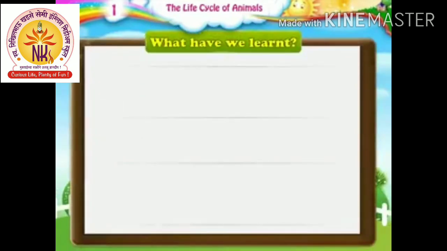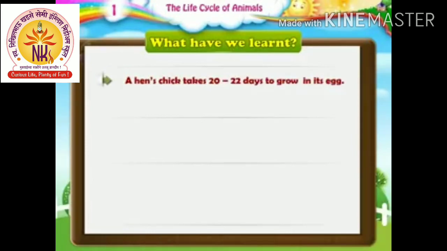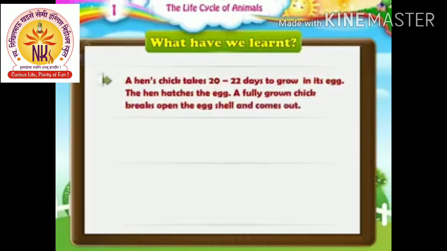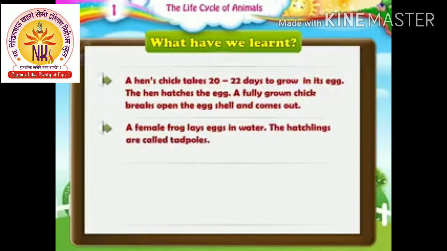What have we learned? A hen's chick takes 20 to 22 days to grow in its egg. The hen hatches the egg. A fully grown chick breaks open the eggshell and comes out. A female frog lays eggs in water. The hatchlings are called tadpoles. They breathe with the help of their gills.